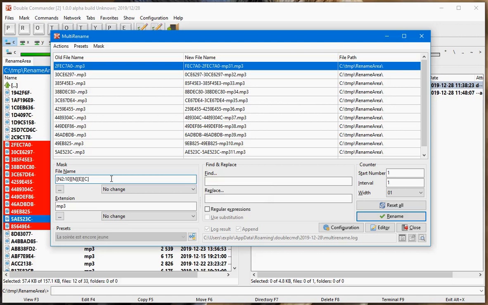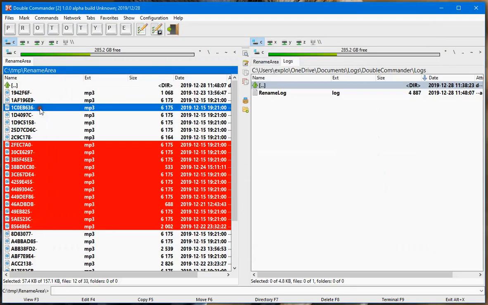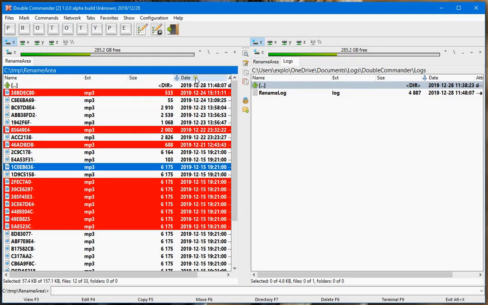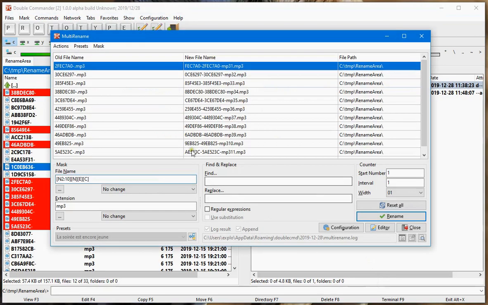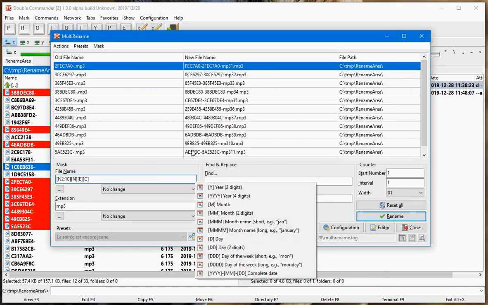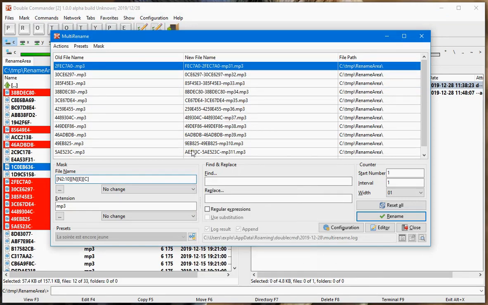And same thing for the extension, but simply adding Shift Ctrl F7 for the counter, Shift F3, Control Shift for the name, and all these Control Shift are the same shortcuts used to sort. So Control F3 is sort by name, Control F4 by extension, F5 by time. So same thing here when we use the shortcut with the same key.